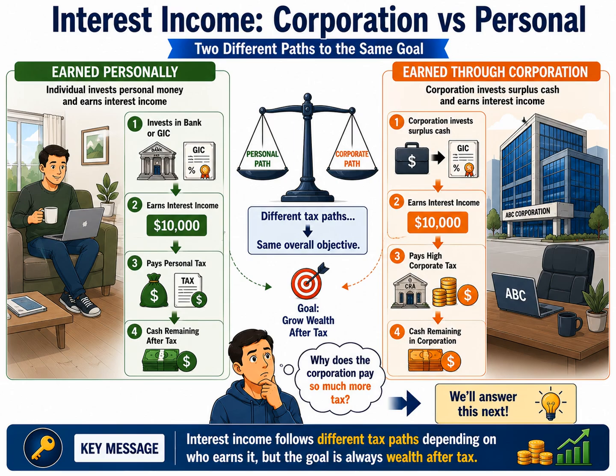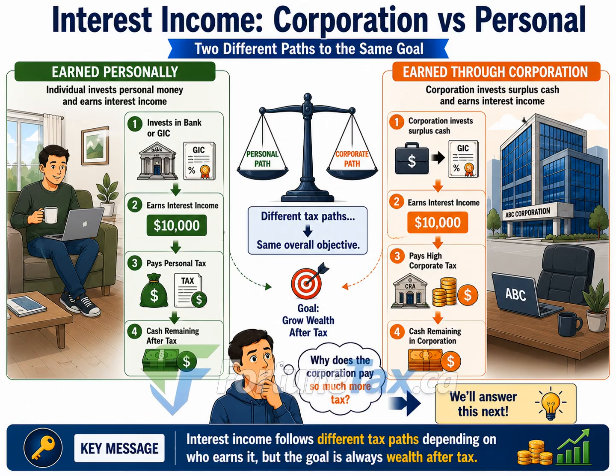At first glance, this makes it appear that the corporation is paying significantly more tax than the individual. Naturally, many people wonder, why does the corporation have to pay such a high amount of tax when the investment income is exactly the same? The answer lies in the tax integration system that we have been discussing throughout this chapter.